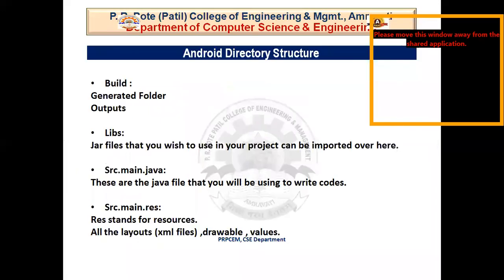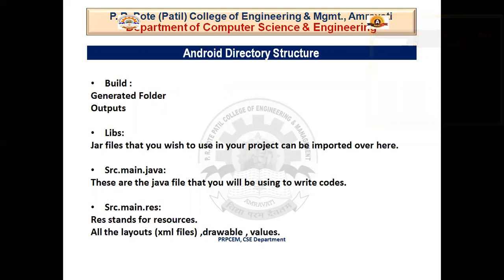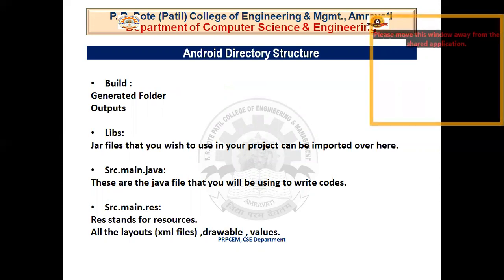So the build, what is build? All the files that have been generated, that means Java files, come as a part of build. Even your application after being compiled, the APK file that we get, comes as a part of the build. So the APK is a part of the build. We are aware that as a programmer, as a developer, we always distribute our APK to the user.